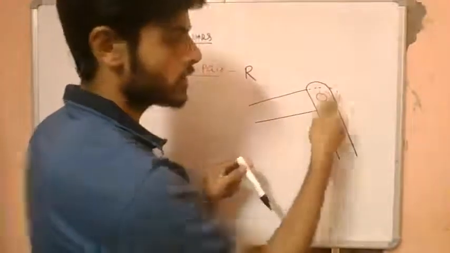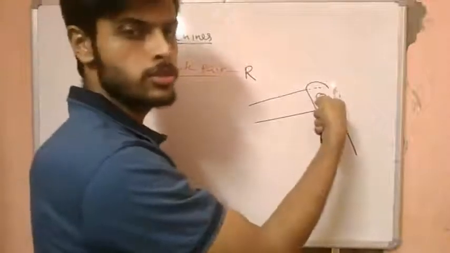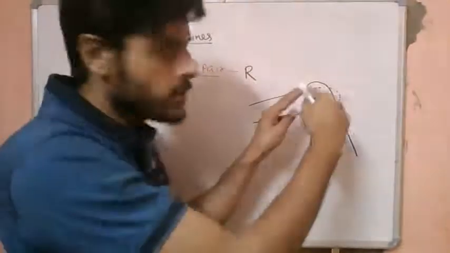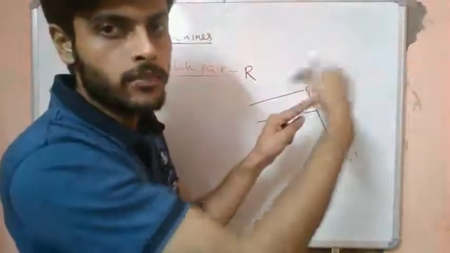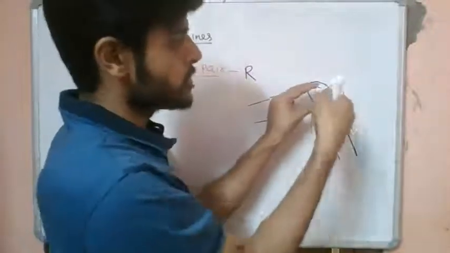There is a hole over here and one pin is passing through these two links, connecting them. This pin has an area contact throughout the circumference. It is a type of cylindrical pin which is passing through this.